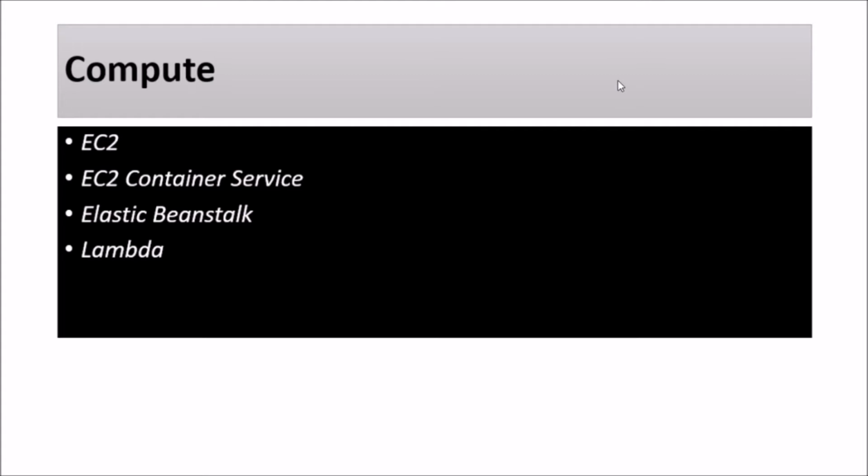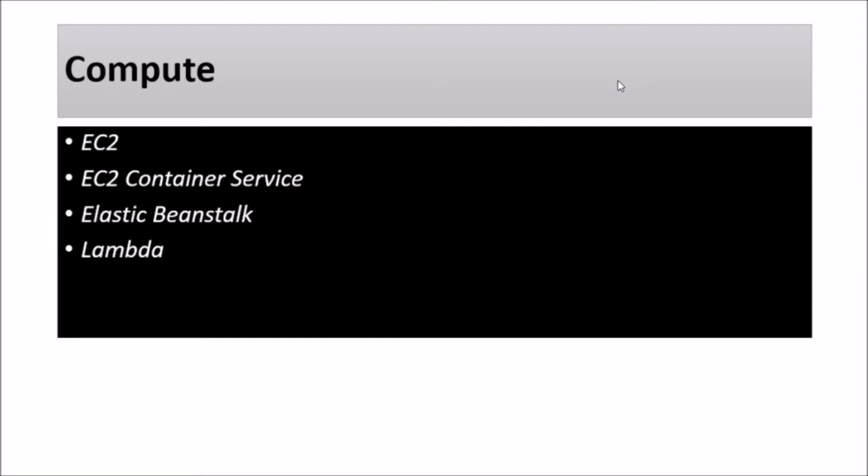Okay guys, then we have compute services. In compute services we have EC2, also known as Elastic Compute Cloud, that provides compute capacity in AWS. Then we have EC2 Container Service. It is a container service that supports Docker containers. Then we have Elastic Beanstalk. It is also a container service on top of EC2. And then we have Lambda. It is the event-driven serverless computing platform from AWS.